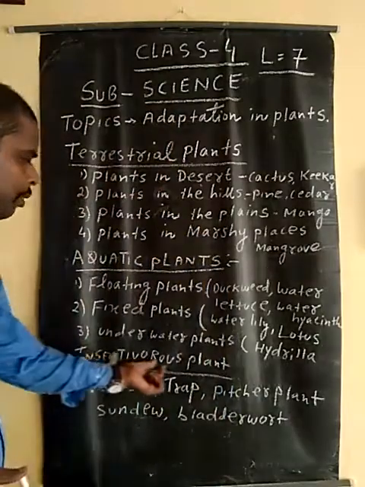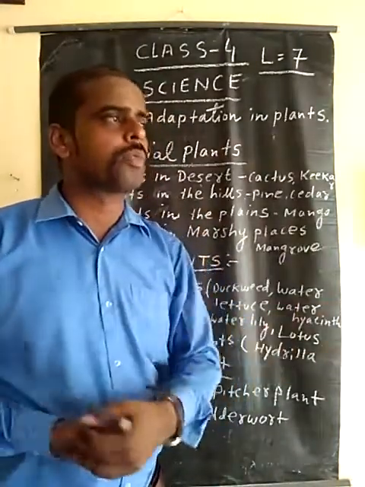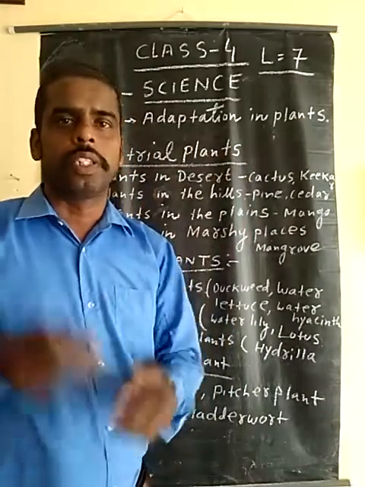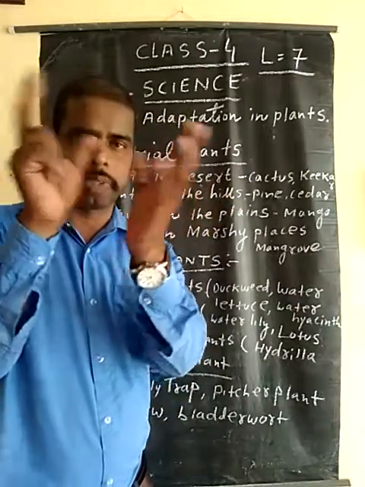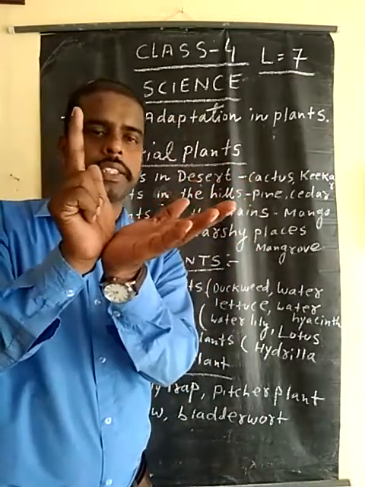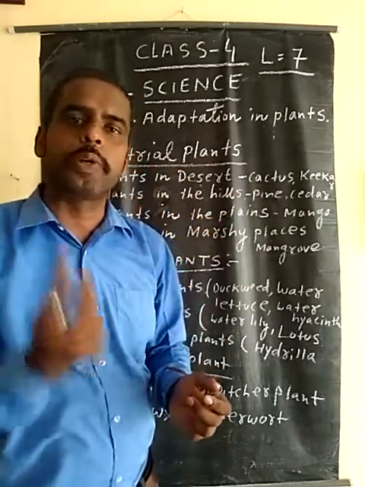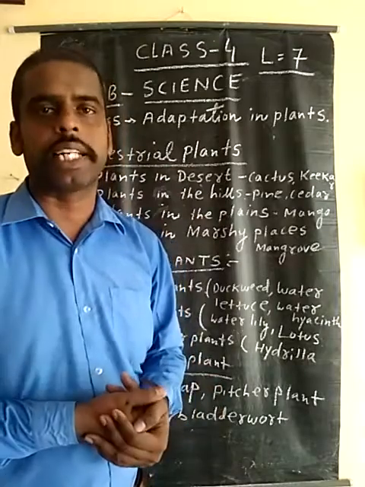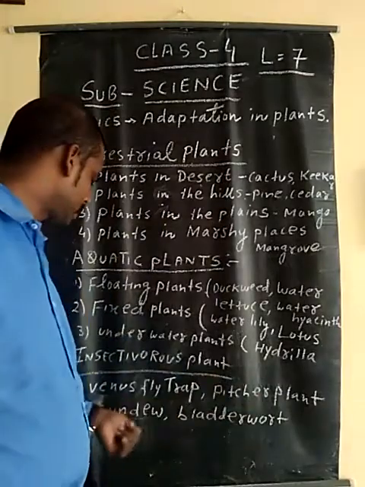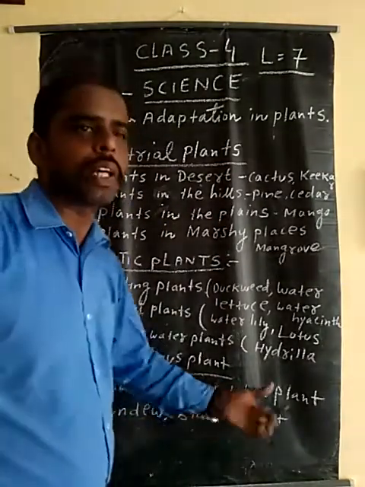Next one is insectivorous plants. You know, insectivorous plants depend on other foods, just like a parasite also. You know, there are Venus flytraps also. It opens and has a lot of color also. When an insect comes between the pitcher plants, the lid of the pitcher totally traps it, and the hairs start to produce an enzyme that digests the insects for their survival. Venus flytraps, pitcher plants, sundew, and bladderwort are all insectivorous plants.